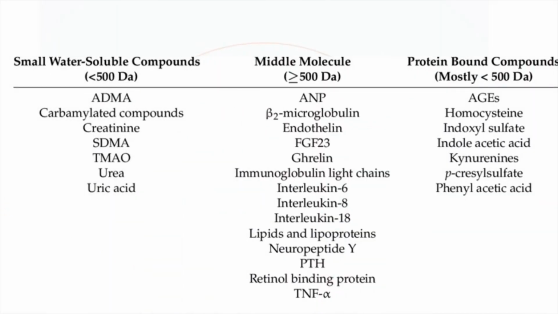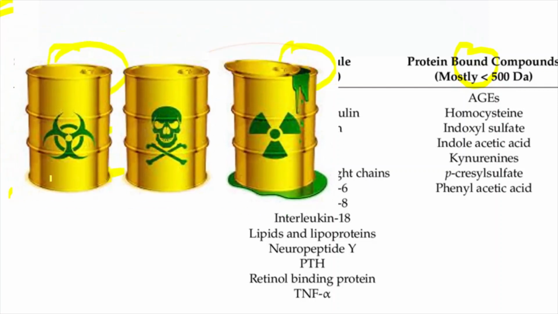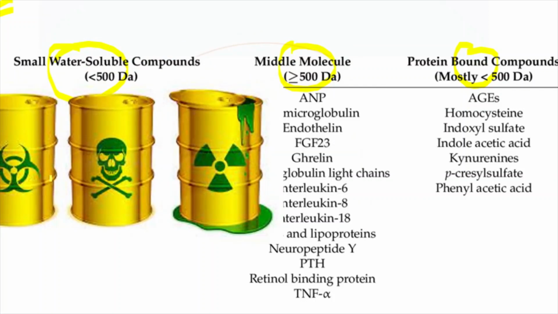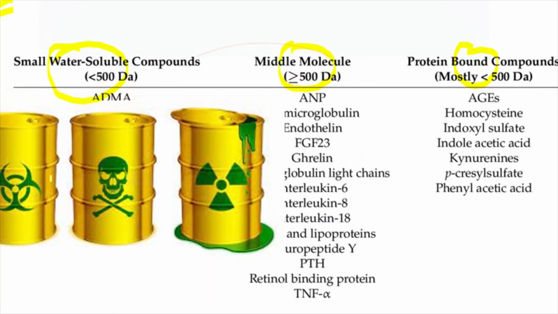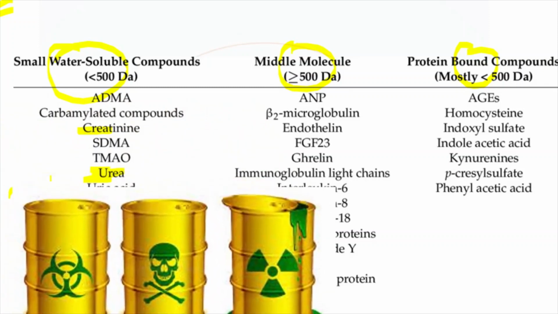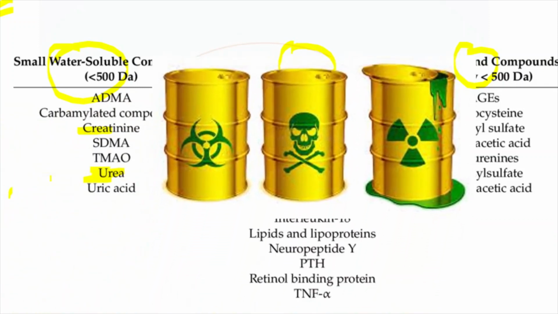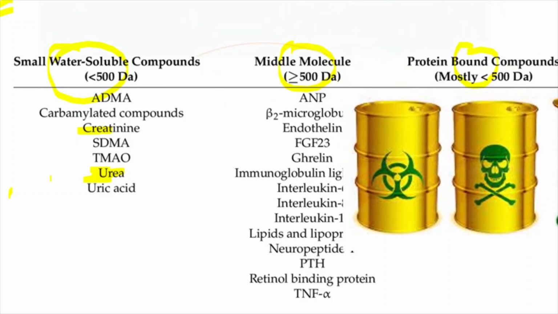What are the toxic materials which get accumulated? That can be classified according to small molecular weight, middle molecular weight, and the protein-bound toxin. So see, urea and creatinine are some of the components of the uremic toxins. There are so many uremic toxins. So we will make it simple. There are toxic materials which get accumulated in the body when the patient develops CKD.